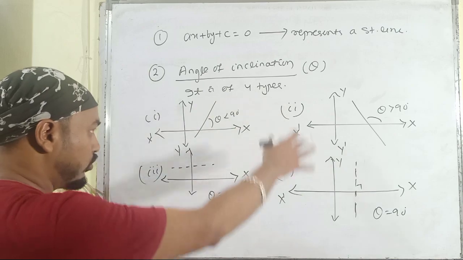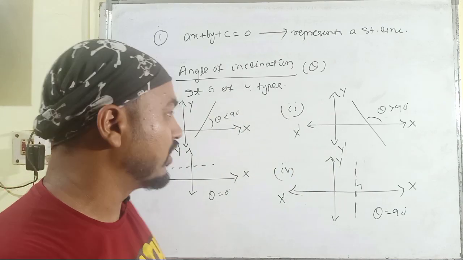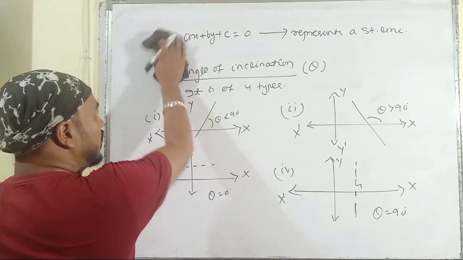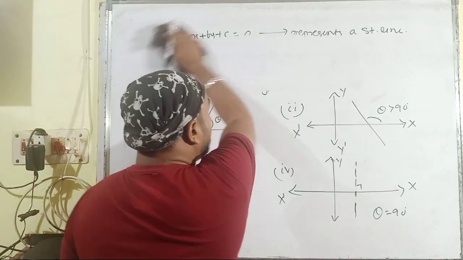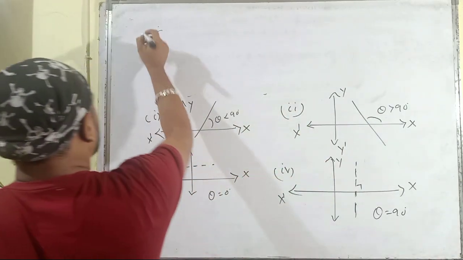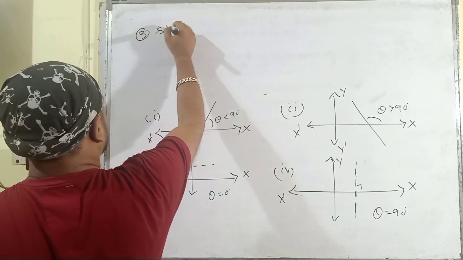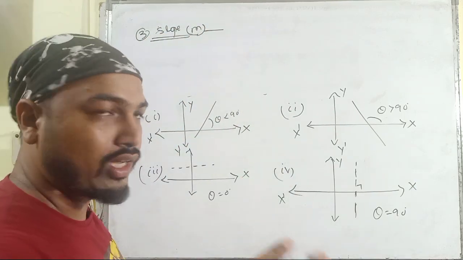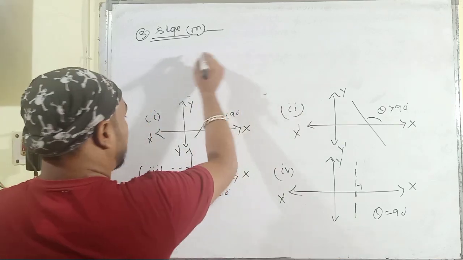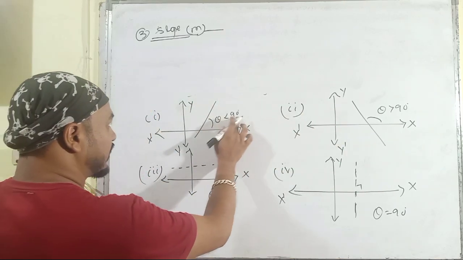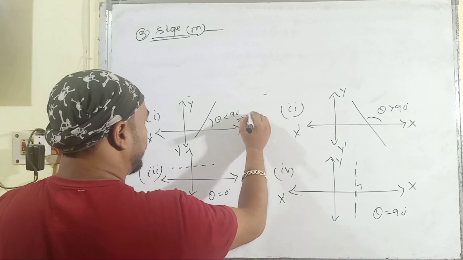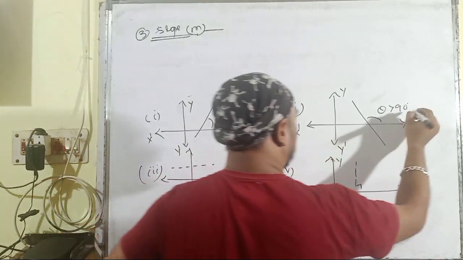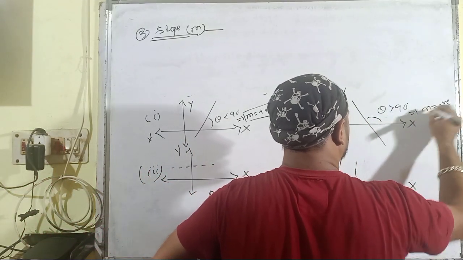And then according to these four types of angle of inclination, we have determined four different types of slopes. So let us discuss the four different types of slopes. We can determine the slope of a line in two ways. The first one is by using the angle of inclination. Here theta less than 90 degree, that implies slope is always positive. If theta is greater than 90 degree, then slope is always negative.